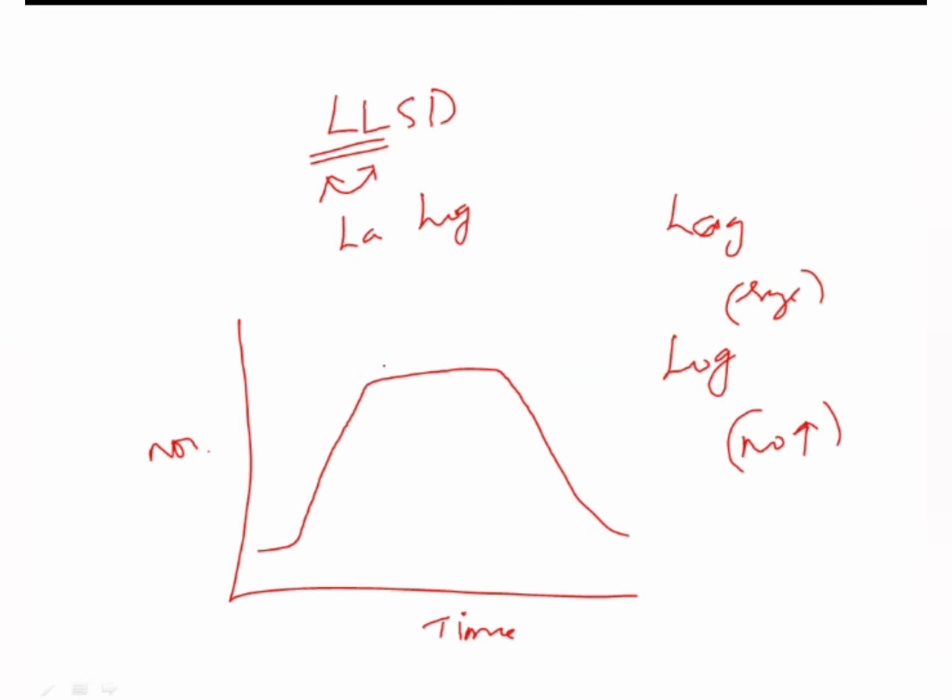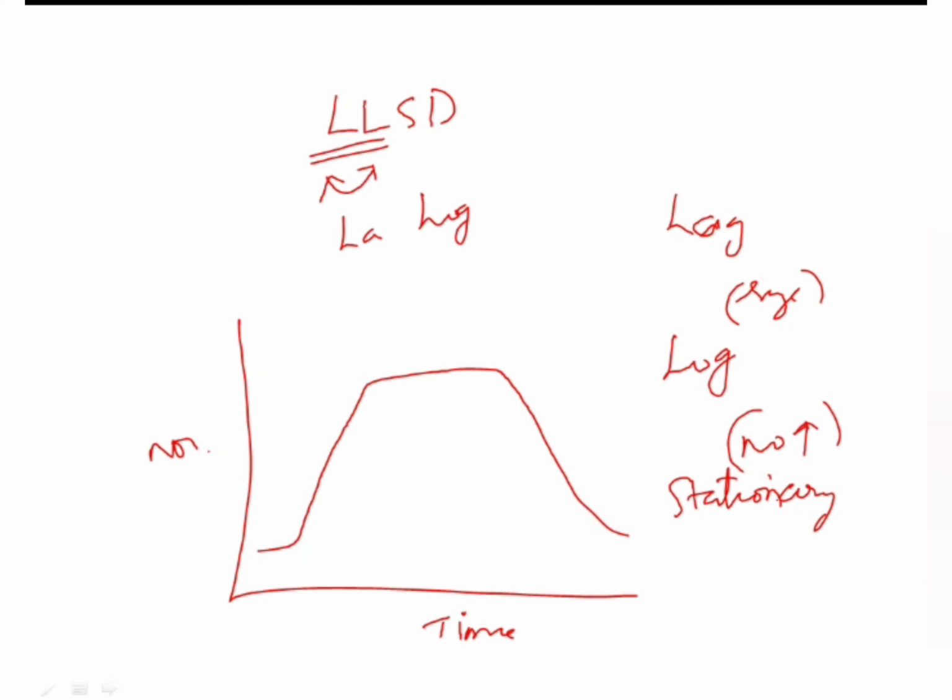Now what happens in the stationary phase? Usually there is a stationary count, so the count is not going to vary. But there will be gram variability, and sporulation can occur during the stationary phase.